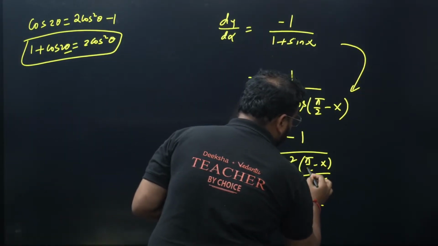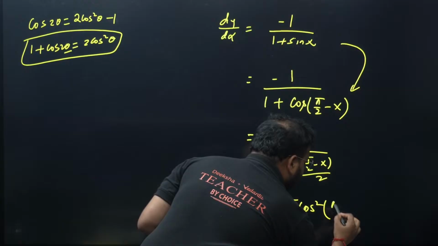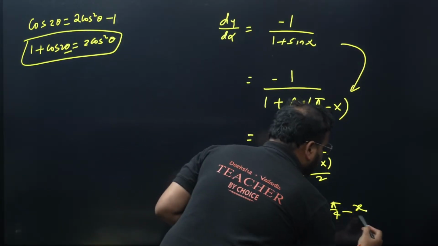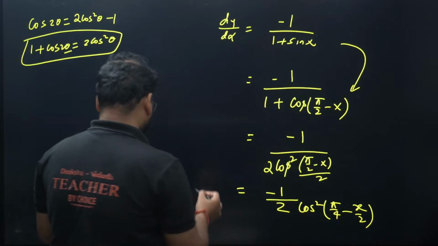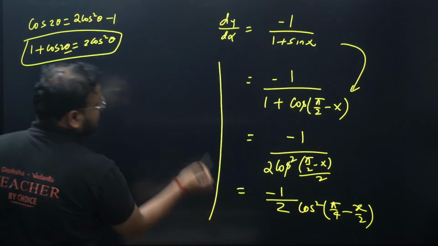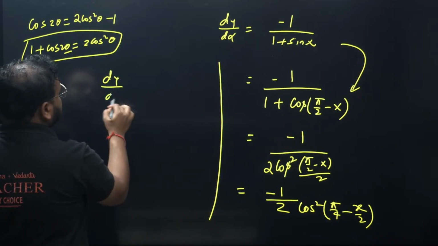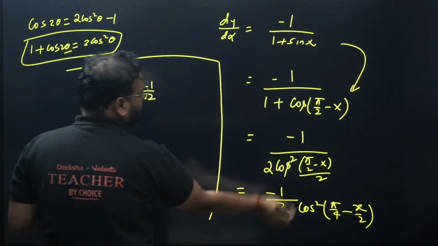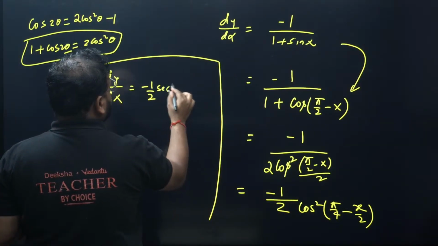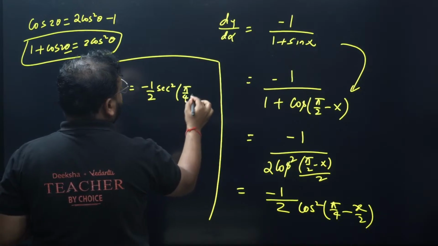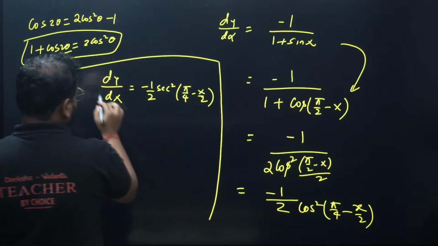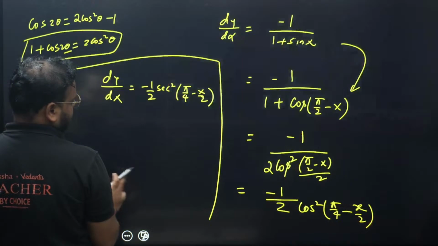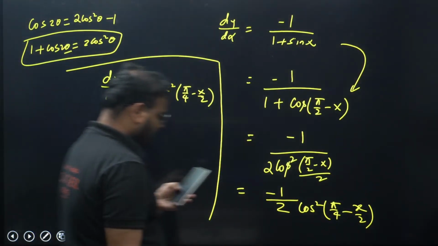You get this as pi by 4, minus remains as it is, and x by 2 remains x by 2. So now we have dy by dx equals minus 1 by 2. Bring cos to the numerator. Sec square of pi by 4 minus x by 2, which is nothing but my option C.